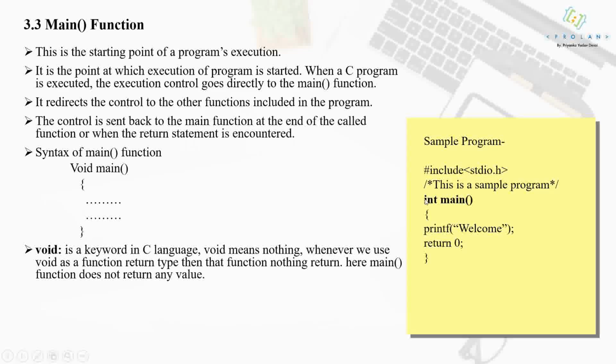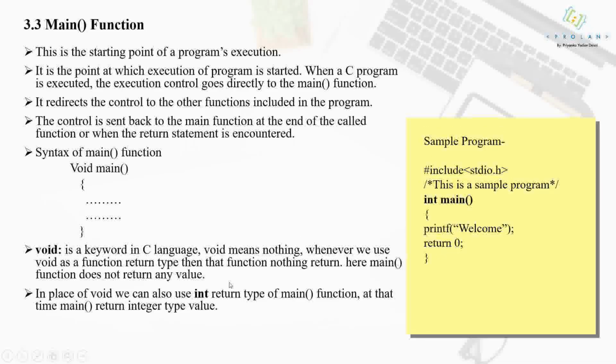But whenever you see return type as int, that means your function is returning an integer type of value. In place of void we can also use int as the return type of main, and at that time main returns an integer type value. That's what I told you.